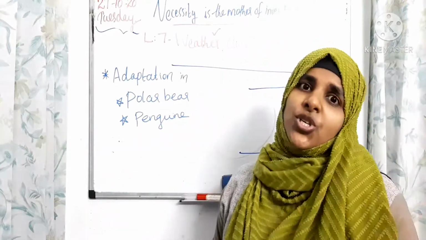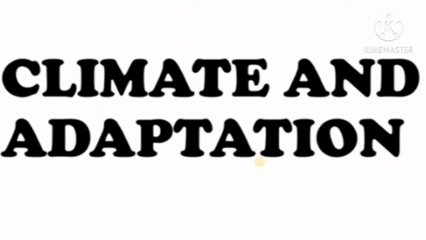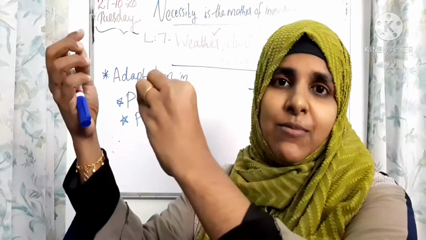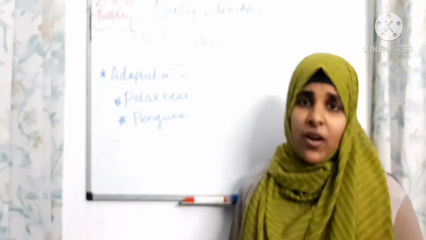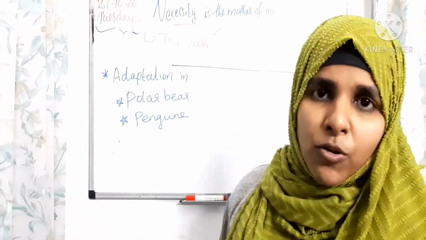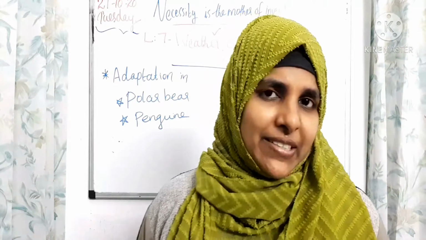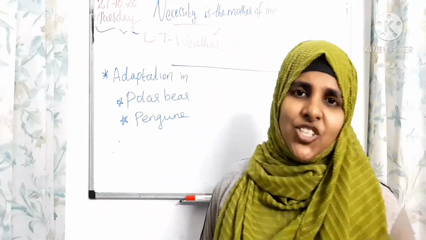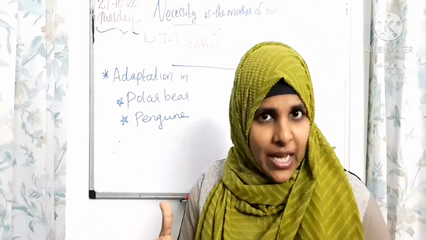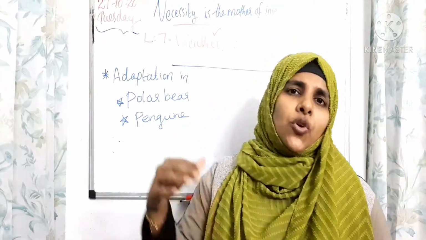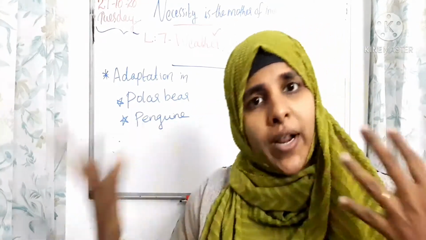Now I am going to teach you the main special features they have to adapt themselves to living in that particular climate. Dear children, what is adaptation? We know that in your smaller classes you already learned about adaptations and habitat, right, children? So what is adaptation? It is a special feature developed by a living organism to cope with its environment or habitat.